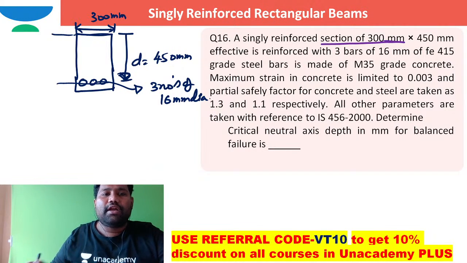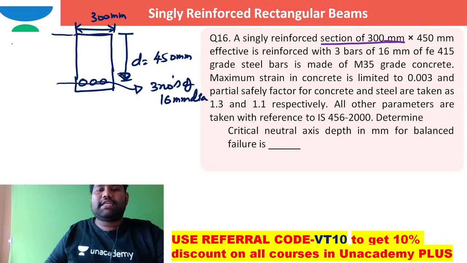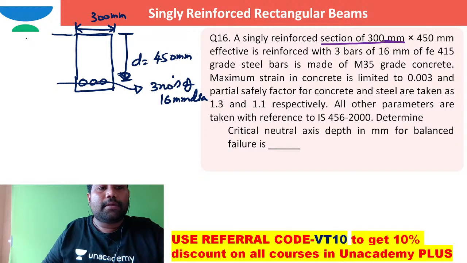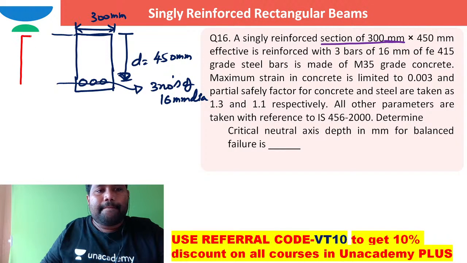Maximum strain in concrete is limited to